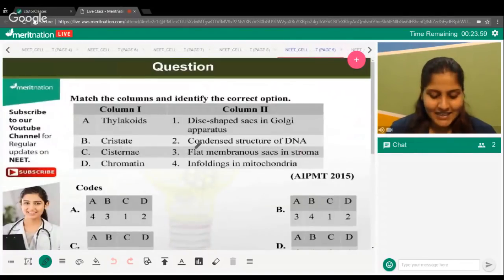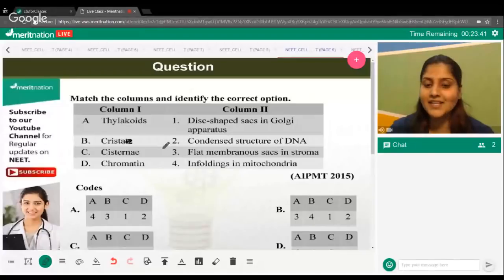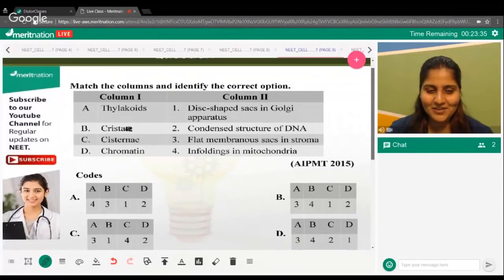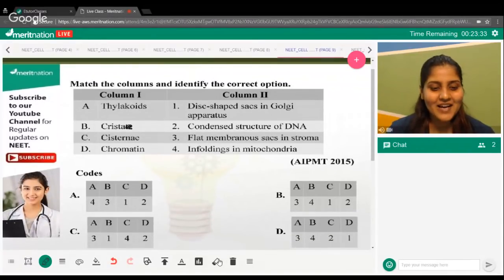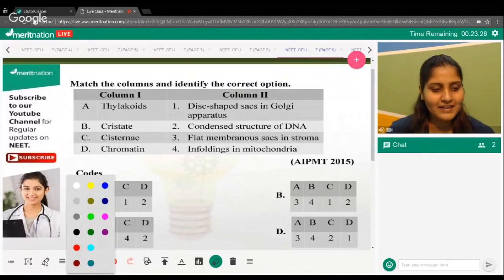The time has started, and this question is about match the following. Here you have column 1, which is giving you some structures, and on the opposite side you have column 2, which is giving their description. So you've got thylakoids, Christae, it is a typo error, it is Christae here, cisternae and chromatin. You have to come up with their perfect description. This is a fun question, right? Let's see how many of you are able to make it correct.